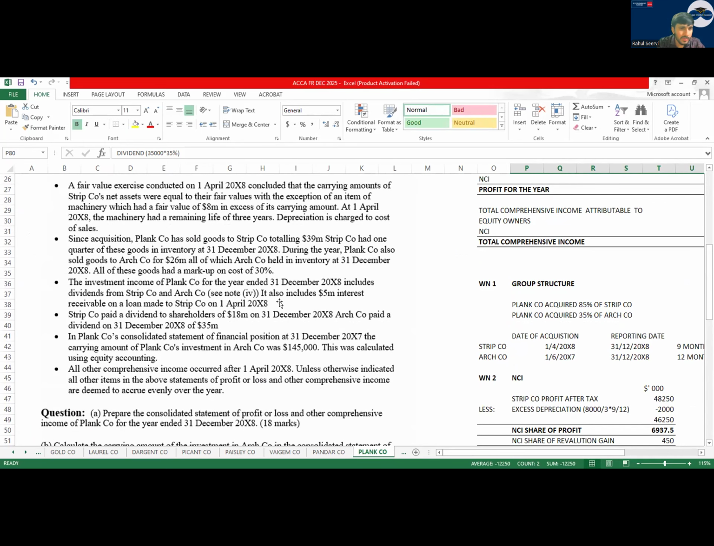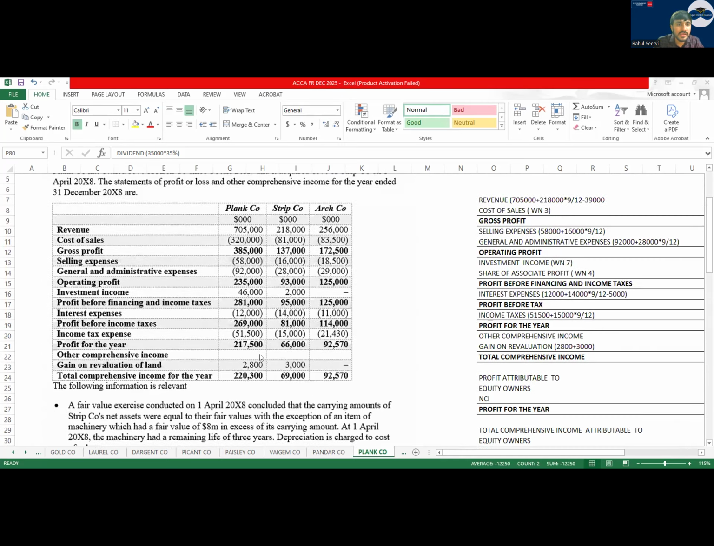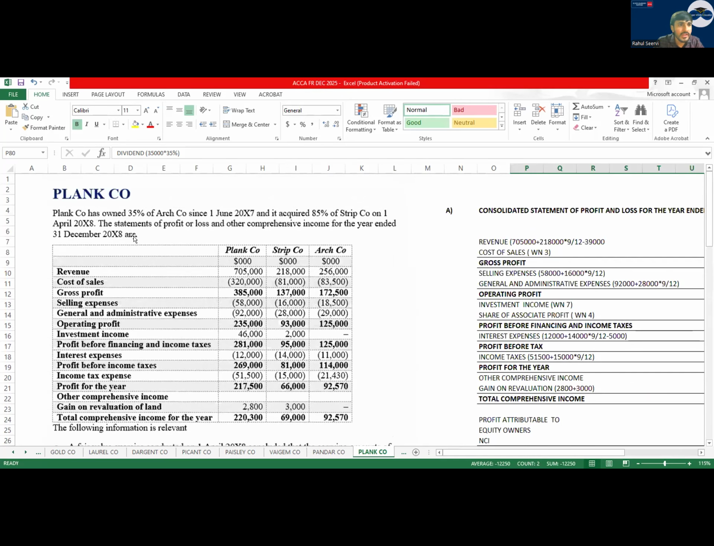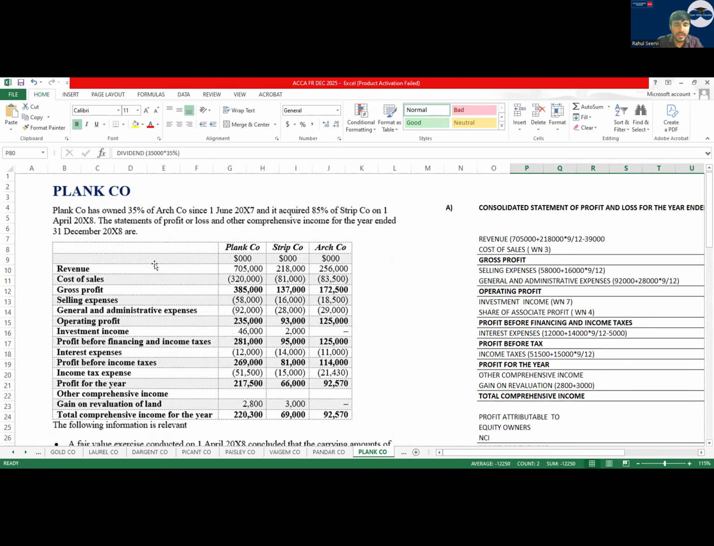So P is the parent company, S is the subsidiary company. Which company is giving the loan? Is the parent giving or the subsidiary? P to S, yes or no? The loan was made on 1st April 2008. What is our year end? You can see here, 31st December 2008 is our year end. But the loan was given on 1st April. Can I say 9 months interest?